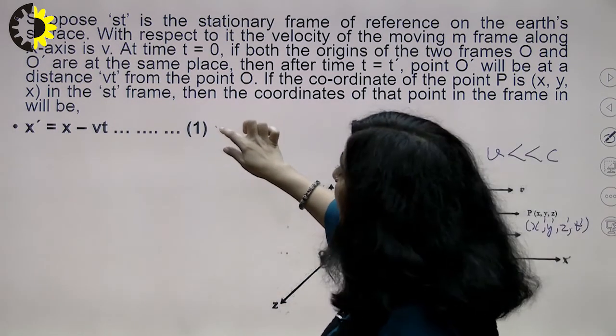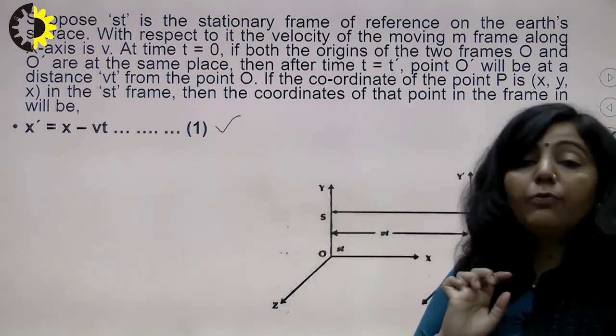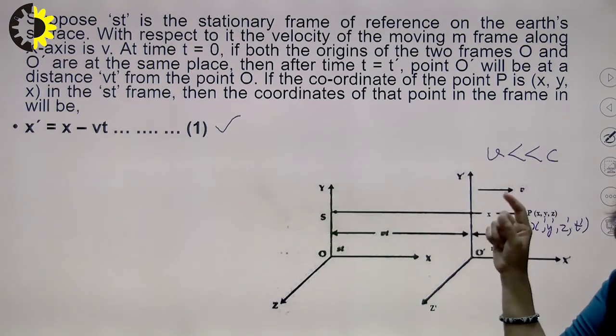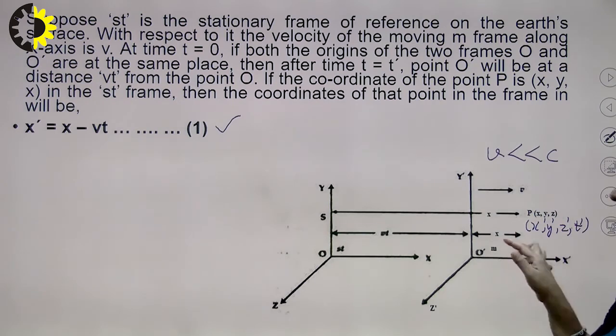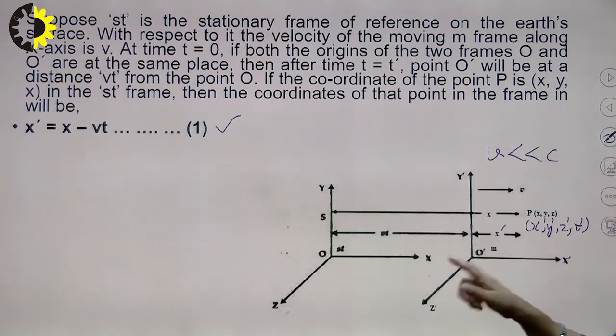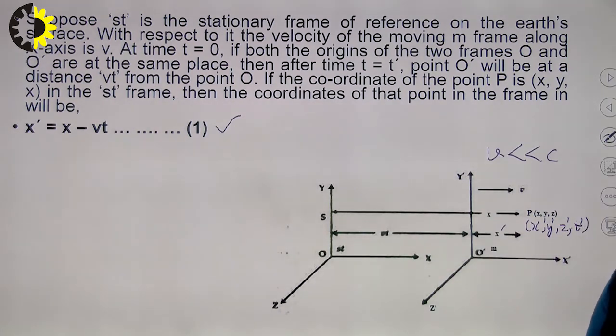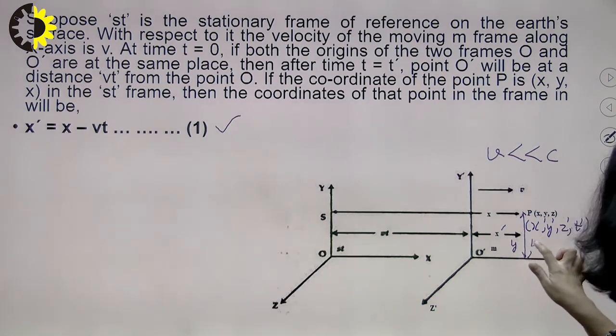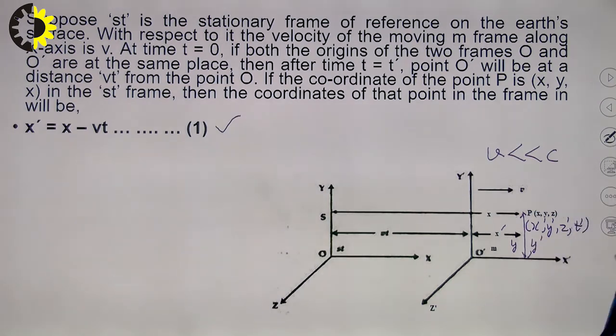So this is your transformation equation for the coordinates along the X axis. And how this transformation takes place, you can see here, this is X dash. So X dash is X minus Vt. Now what about the Y coordinate? As you can see here, this particular distance you can write either as Y with respect to frame S, or as Y dash with respect to frame S dash.